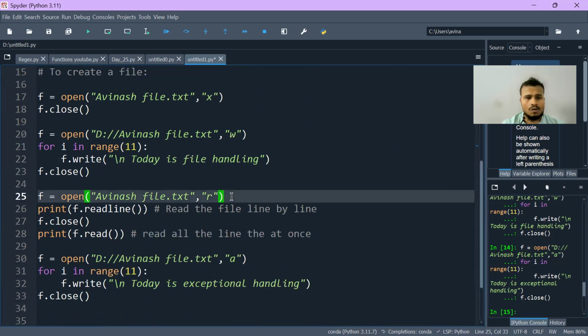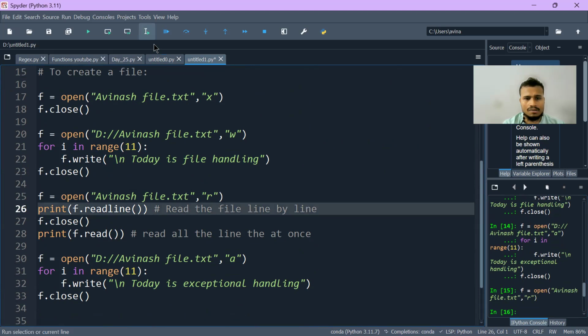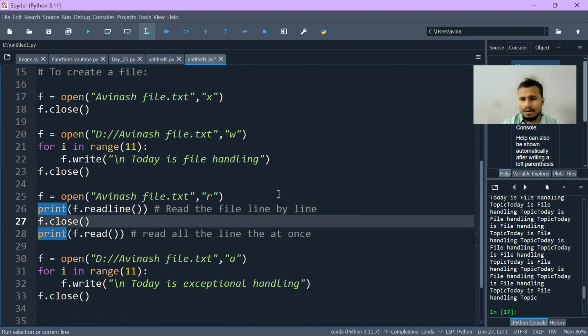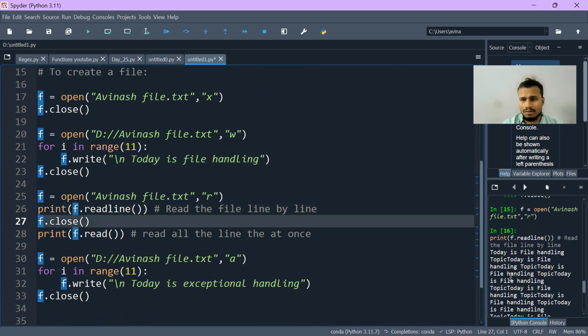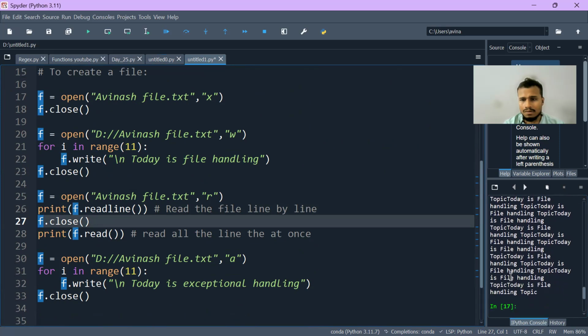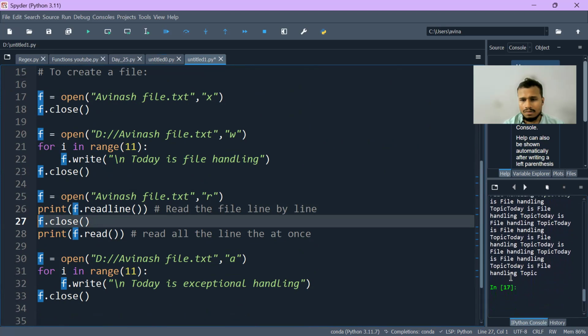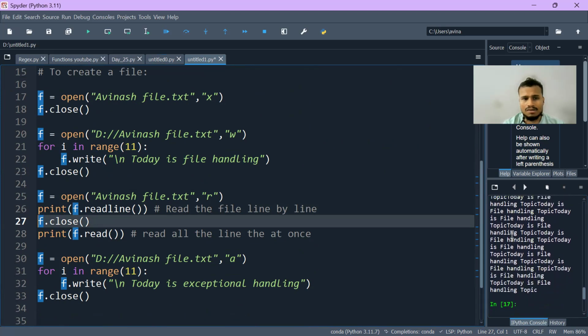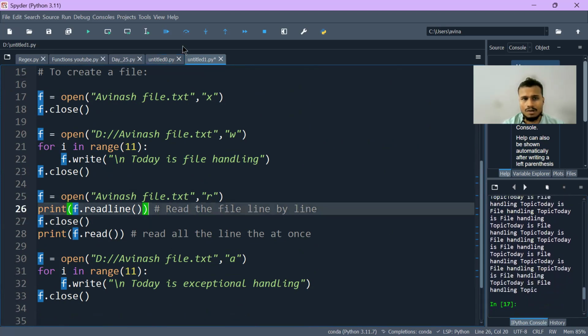Okay, so if I try executing this, and again try writing this, basically this got printed as a new line.